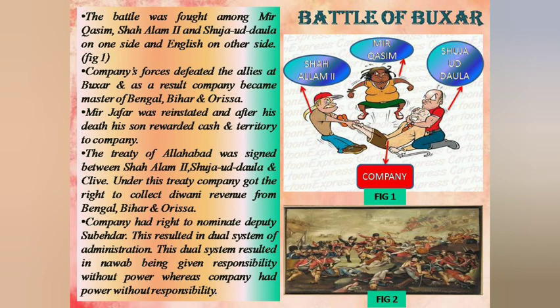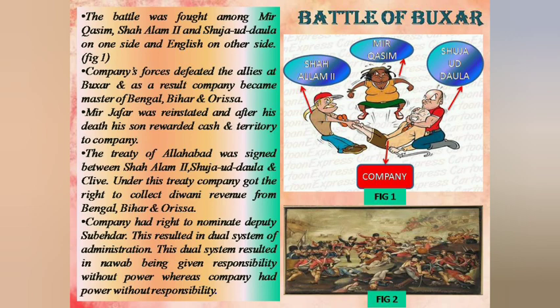After the Battle of Plassey, there was a battle between Mir Qasim and his alliance, the Nawab of Awadh, Shuja-ud-Dawla and Shah Alam II, the Mughal emperor, on the one side and the British on the other side. The alliance, along with Mir Qasim, were defeated by the company forces at Buxar. Buxar is a place in Bihar. It was the most decisive battle in Indian history. It made the East India Company the real masters of Bengal, Bihar, and Odisha.